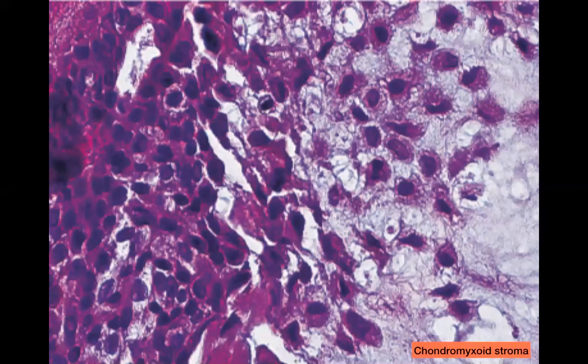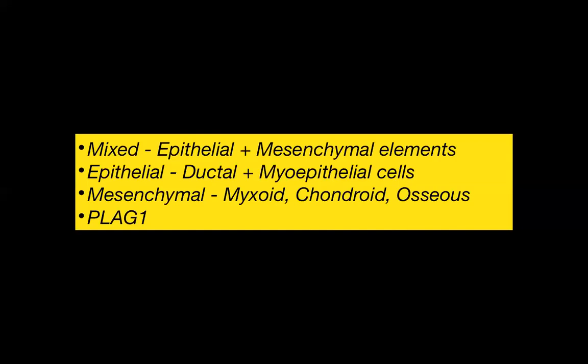So this stroma, along with the cells, which are again of two types, constitutes a benign mixed tumor or a pleomorphic adenoma. I know that's a lot to remember, so I put in a slide to help you out. Mixed means that there are epithelial and mesenchymal elements. When we talk about the epithelial elements, there can be ductal cells as well as myoepithelial cells. When we talk about the mesenchymal component, that's basically the stroma or the matrix in which the neoplastic cells are dispersed.